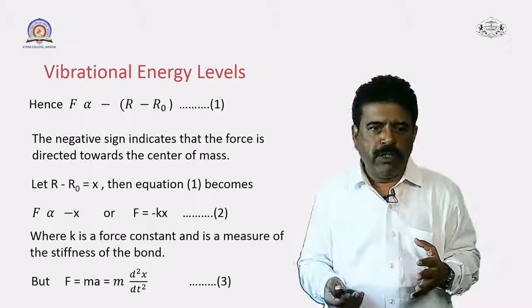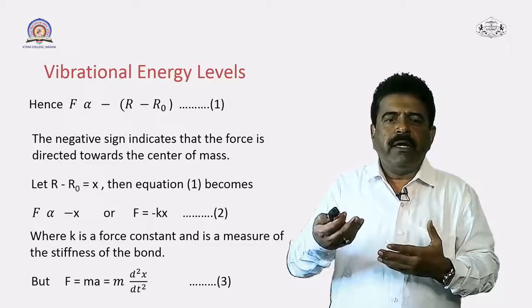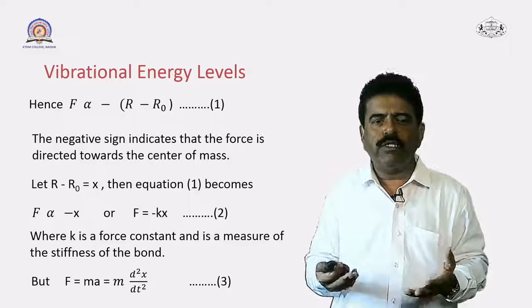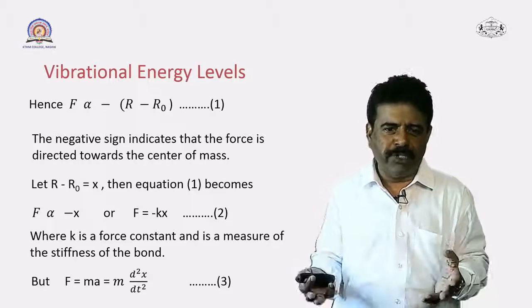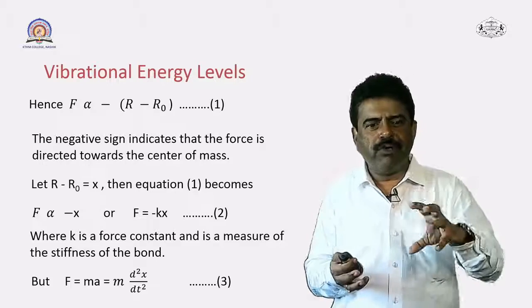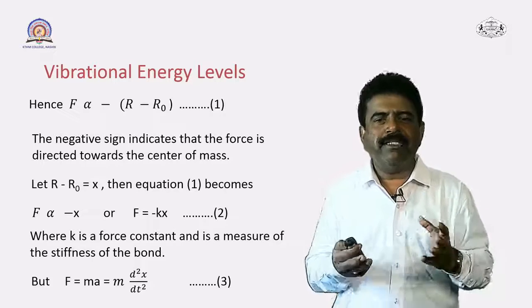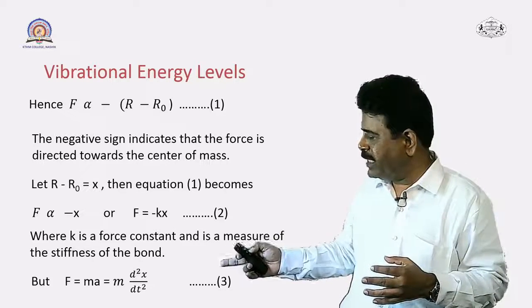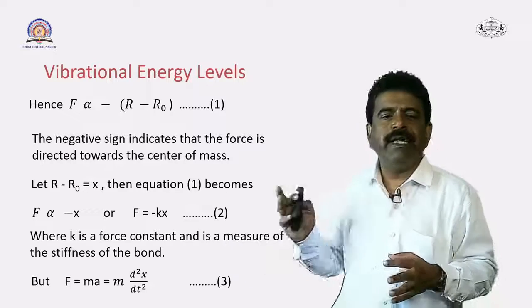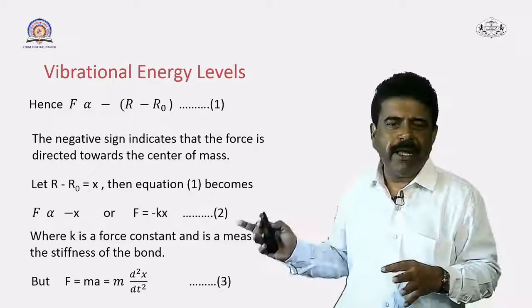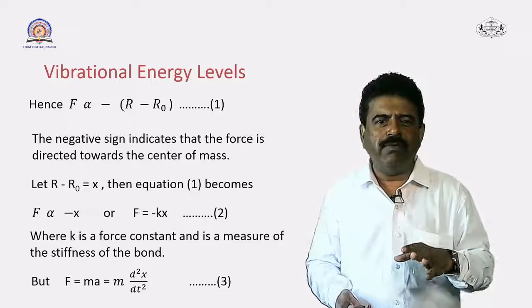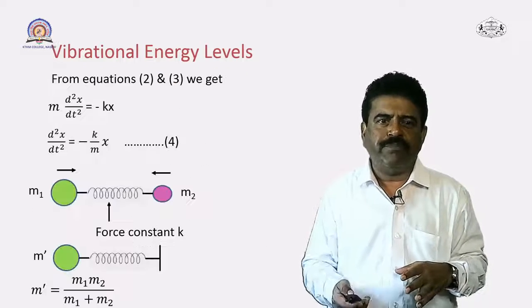And you know that in mechanics we have studied force is always represented by m into a, that is mass into acceleration, where m is the mass of the particle and a is the acceleration. Acceleration you can represent by the term d square x by dt square. So the equation becomes F is equal to m d square x by dt square. Let this equation be 3.